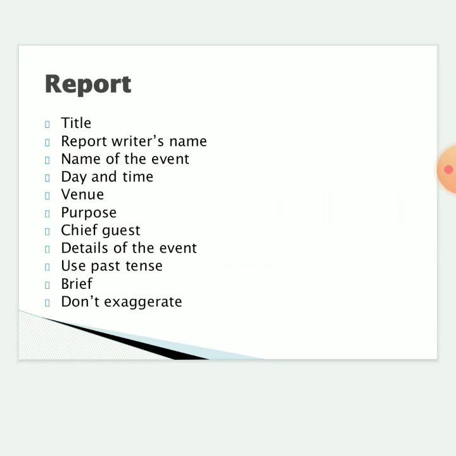Next is report writing. For report writing, just follow the points I have given here. First you have to mention what you are going to write the report about, that is the title of the report. For example, if it is like school annual day, you have to write annual sports meet. Then the report writer's name. Then you have to write the name of the event. Then you have to explain the day and time when the event was conducted and the venue, at what place it was conducted. Then the purpose, for what reason you conducted that event, and then who the chief guest was for that event and how you welcomed him, the details you just give.